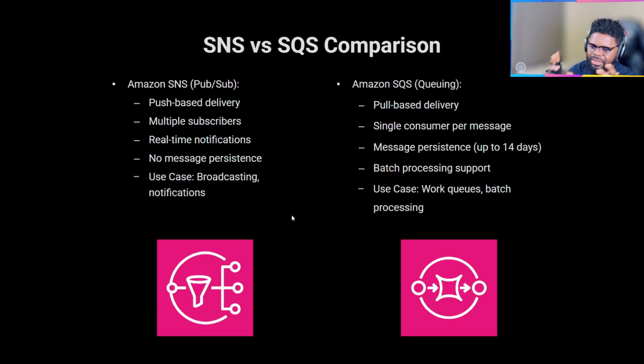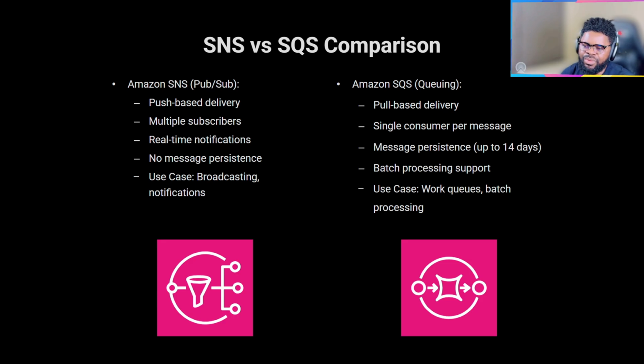So when you think about the difference between the two, SNS versus SQS, one is push-based, right? So it means you're pushing, basically. But the other one is pull-based. Something is in the queue, you have to pull that item out and process it. That's the way it is. Remember, it's a queue. It's going to be there for like 14 days. But within those 14 days, there's time for you to pull it out and then process it, right? But the other one, you're just pushing, basically.